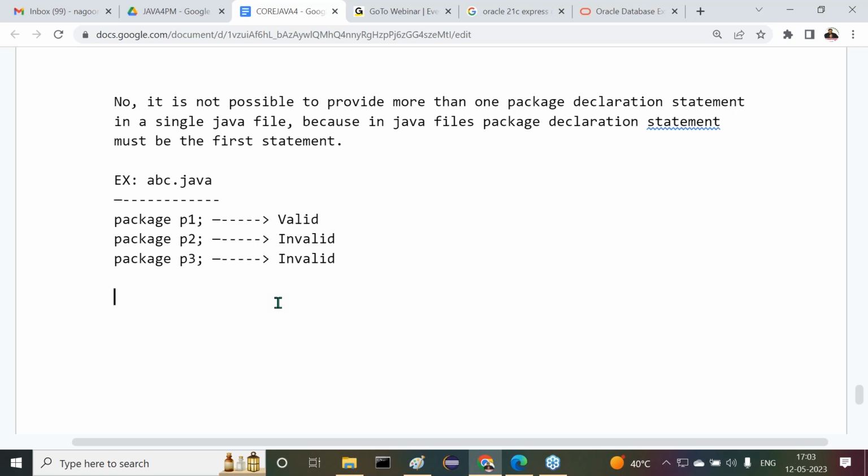Okay, just take a few minutes break and come back. We'll start object orientation now. Guys, just take a few minutes break and come back now. I'll start object orientation. Okay, thank you.